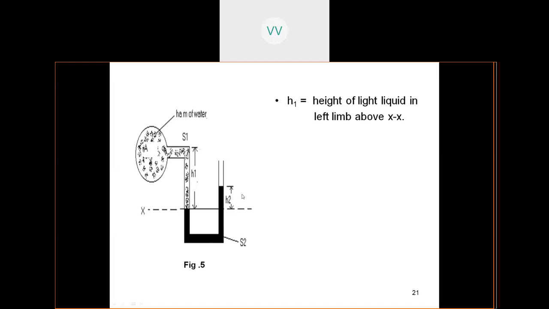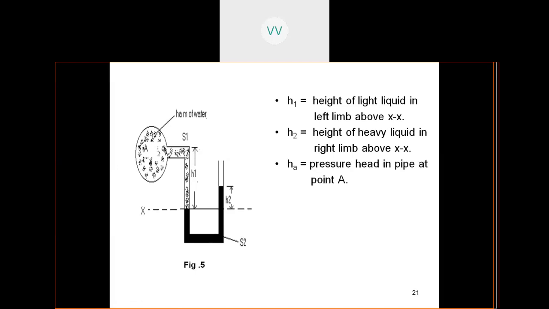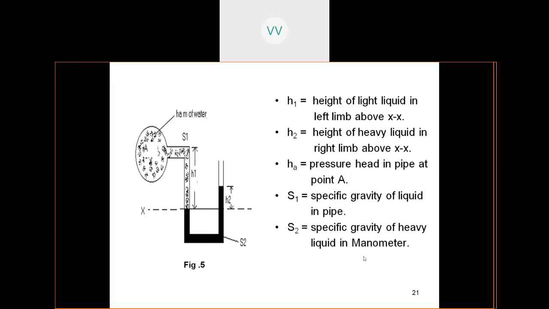Then H2 is the height of the heavy liquid in the right limb above XX. Then HA is equal to the pressure head in the pipe at point A, which is the center of the pipe. Then S1 is the specific gravity of the liquid in the pipe. Then S2 is the specific gravity of the heavy liquid in the manometer, that is the manometric liquid which is mercury.